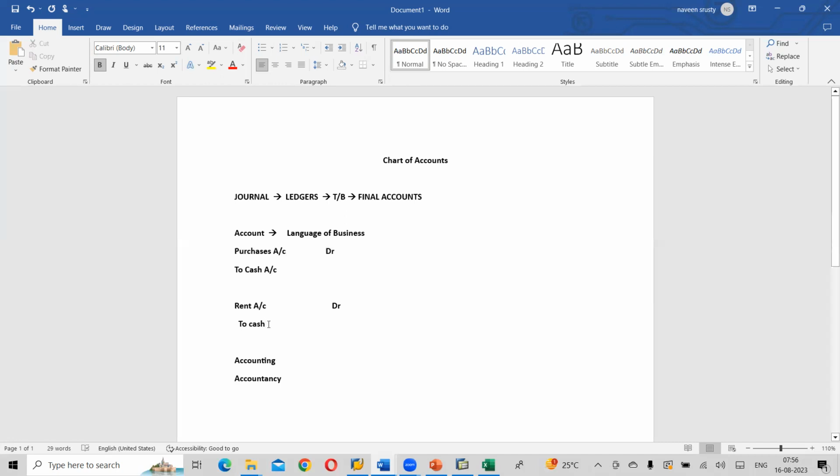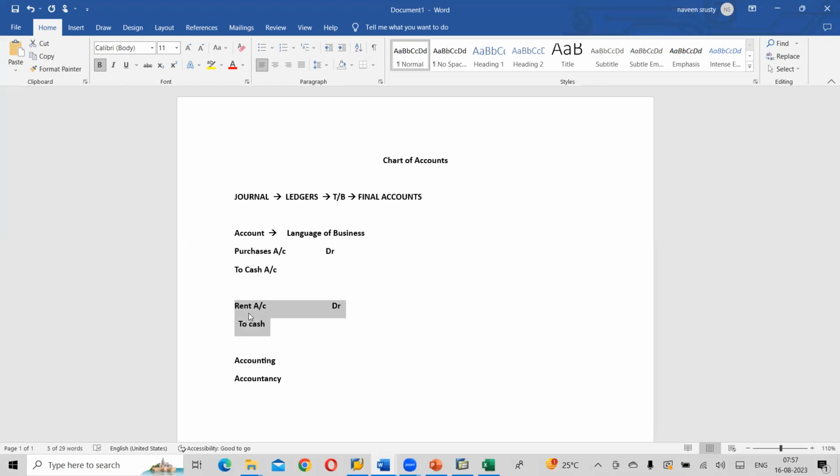But as I said, the person who knows all the Indian languages but belongs to a science background, intermediate, who has done BiPC and is in the doctor stream, will they understand the statement? No. Why? Because they are not from a financial background. I didn't say that rent was paid. I just wrote this particular entry as rent account debited to cash. But you people understood, correct? So am I able to communicate with this particular entry?